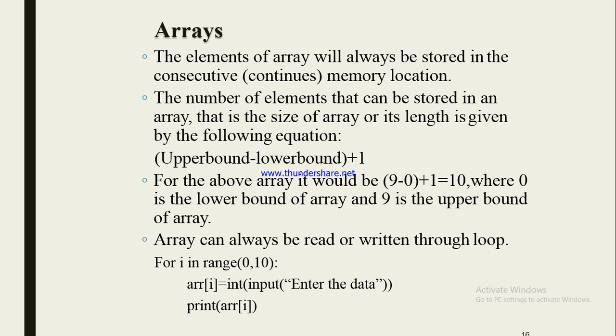An array can always be read or written through a loop. So we can read the array using a loop: for i in range from 0 to 10. As you know, this loop will start from 0 and execute till 9 because the range function works up to the highest limit minus 1. So it will go from 0 to 9. In the second line, arr[i], where arr is the array name and i is the index. The input function is used to enter the data at a particular location. Okay. Like that we will store all the data, and print array will print all the items that we have stored in the array.